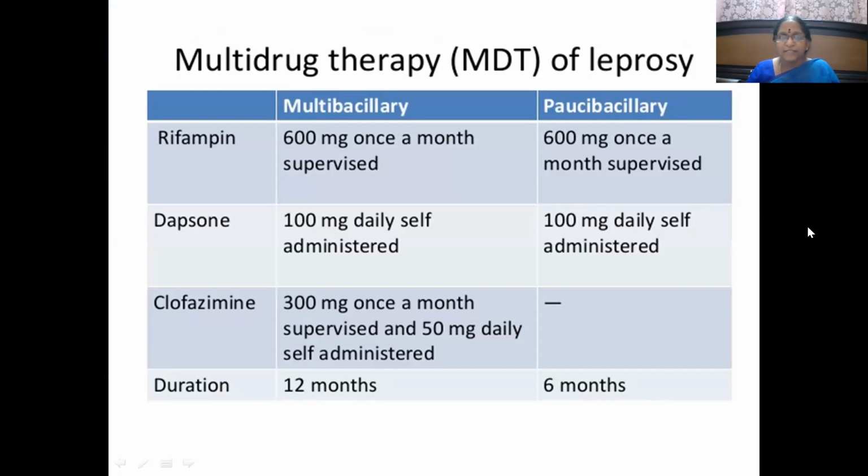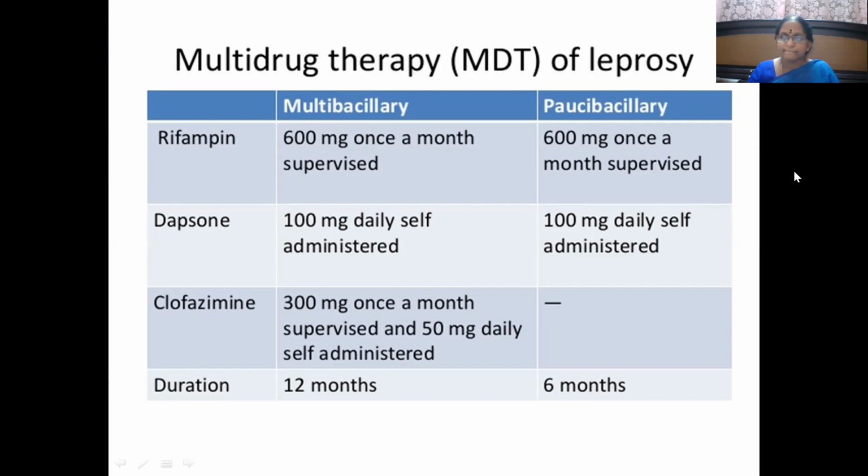Multi-drug therapy of leprosy. Here we have already discussed in the introduction that we consider the WHO classification of leprosy and diagnose a case of leprosy as either multibacillary or paucibacillary. Only then do we treat the case based upon that classification. So here, how do you manage this case? Multibacillary means too many lesions, a very severe form. Okay, here rifampicin can be given 600 milligrams once a month, supervised.